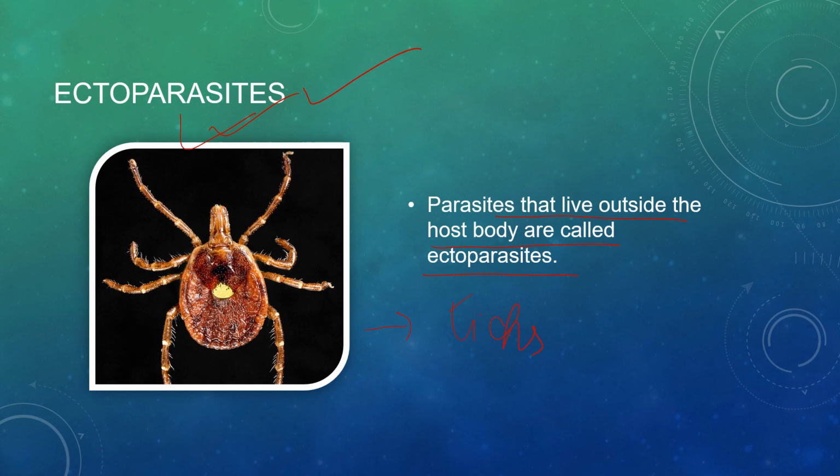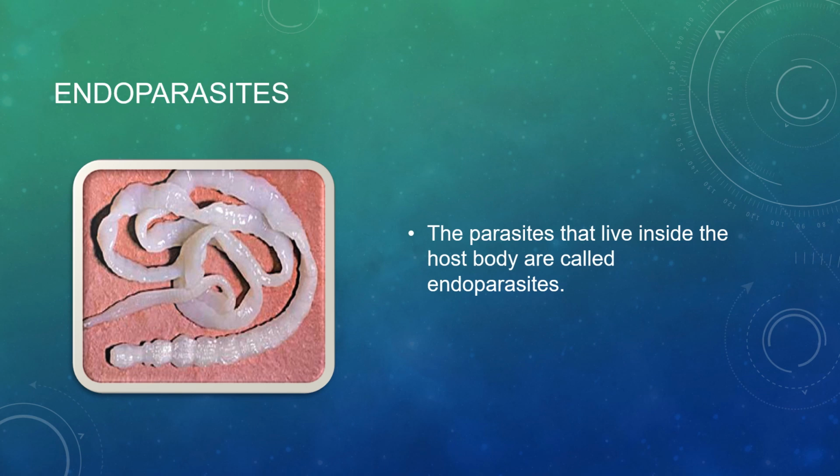Okay, so the name is tick. And this is an endoparasite. So what is an endoparasite? The parasites that live inside the host body are called endoparasites. Like this is the tapeworm. It stays inside our intestine. So what does the tapeworm do? They suck nutrients from our intestinal wall, and they are harming the host body. They are surviving inside our intestine, and as the host body we are getting harmed by these parasites.